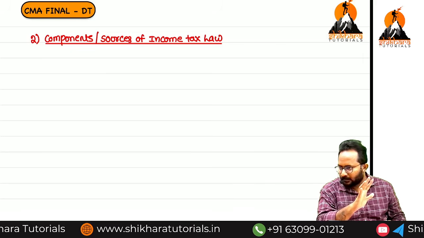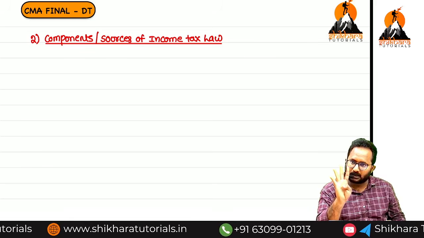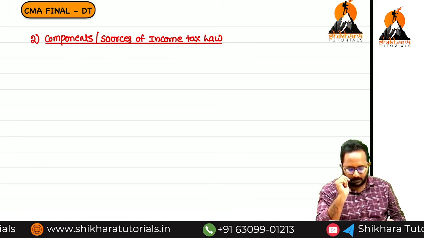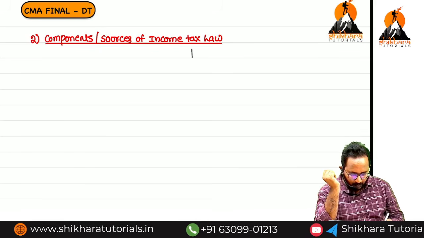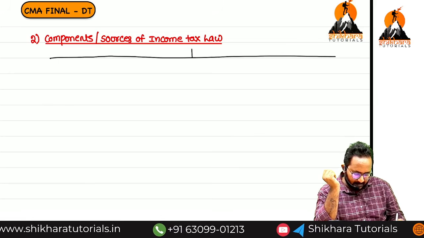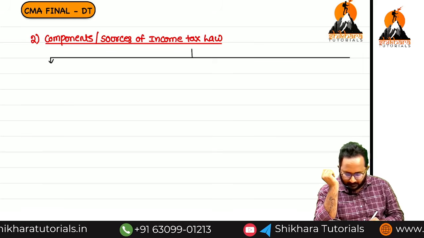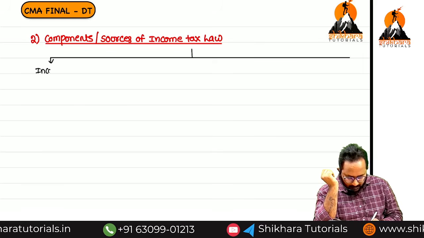No, no, no. Not only the Income Tax Act, along with that you also have to refer to 4 other components. So shall we write it down first? What are the 4 components? Along with the Income Tax Act 1961, we have 4. Total 5. First one, Income Tax Act.